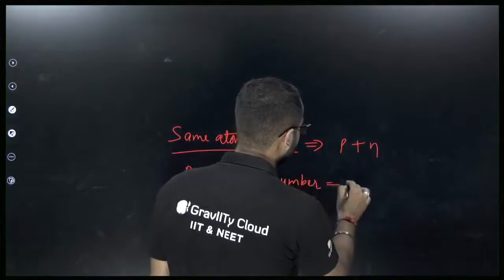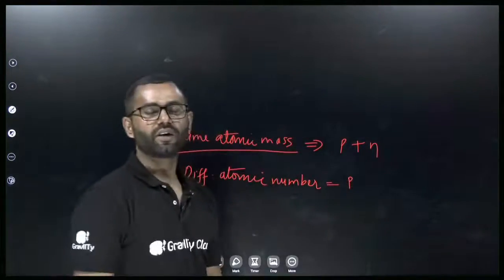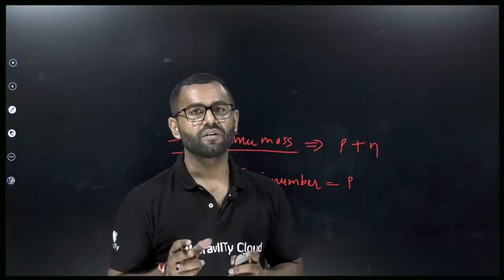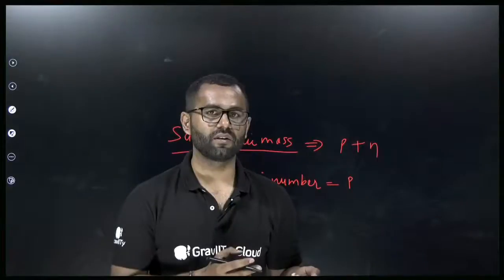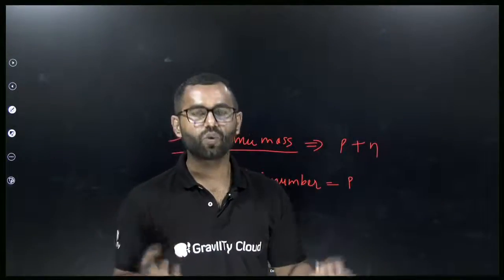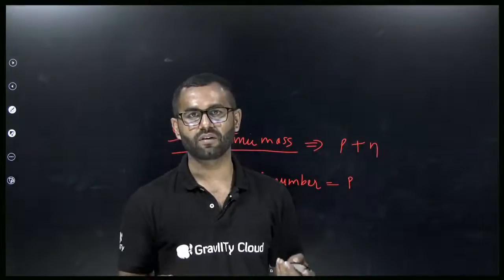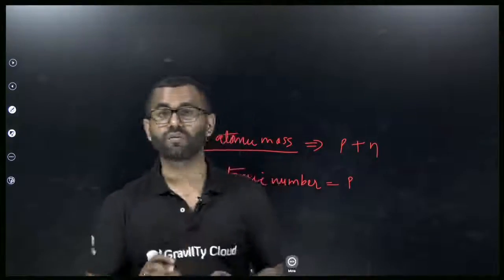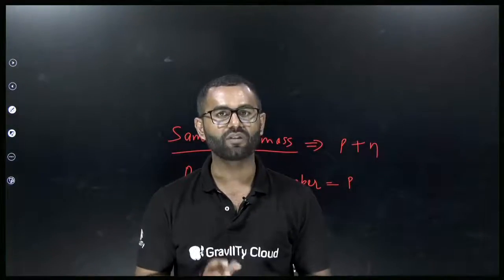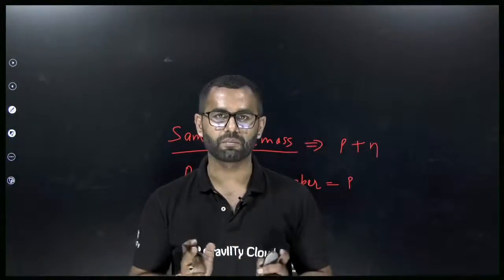Now atomic number is equal to protons. The definition of isobars is atoms of different elements. When the atoms are of different elements, they will have different atomic numbers. The atomic number of two elements will never be the same. Understood?